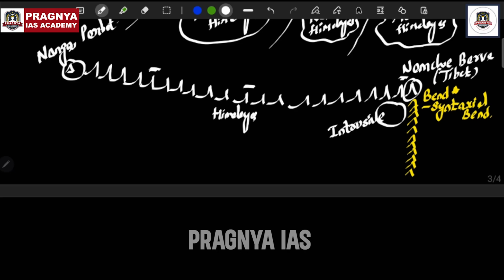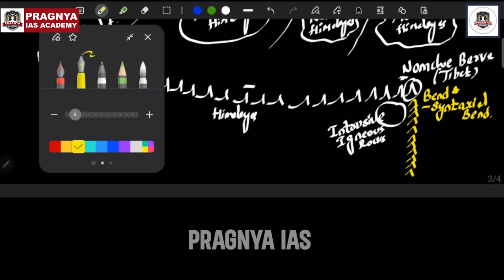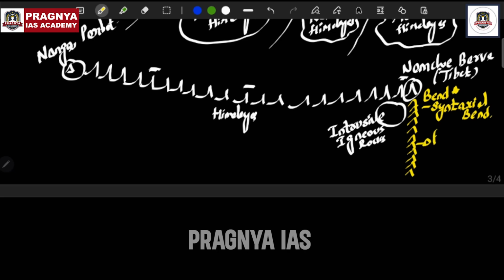These are called intrusive igneous rocks. Because of these intrusive igneous rocks, the Himalayas take a syntaxial bend and travel southwards. These Himalayas which are traveling southward are called the Purvanchal Himalayas, or Purvanchal Hills.